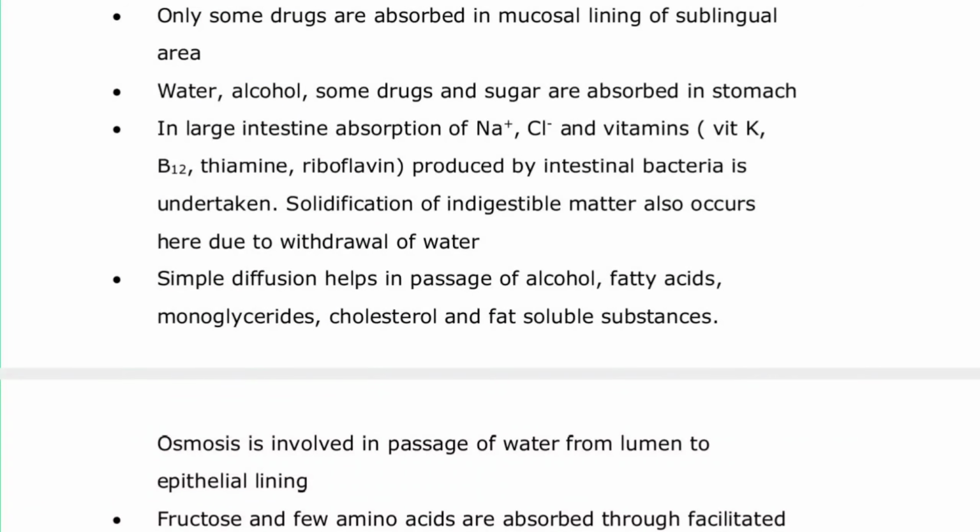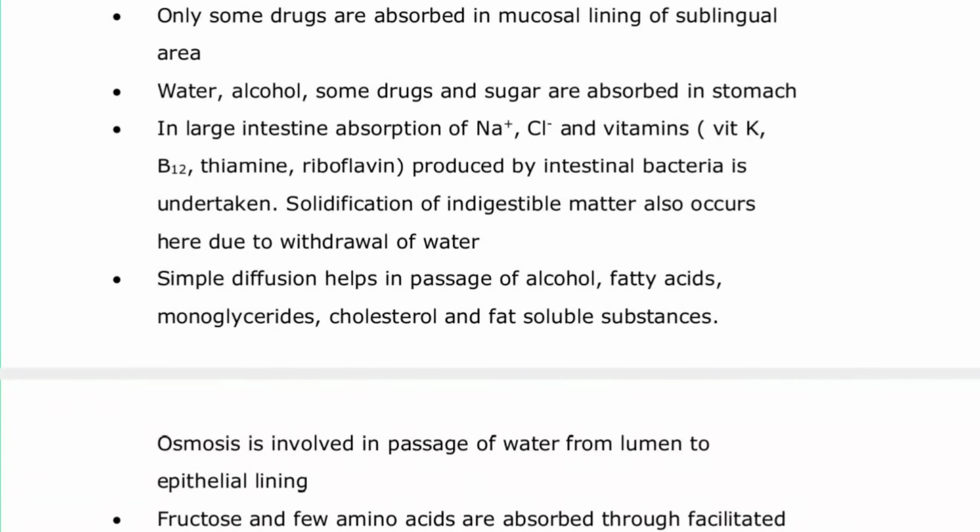Now we are dealing with the absorption of the digested food. Only some drugs are absorbed in the mucosal lining of the sublingual area. Water, alcohol, some drugs and sugar are absorbed in the stomach. Specifically, mainly water is absorbed in the stomach, and only a little amount of alcohol, drugs and sugar is absorbed.